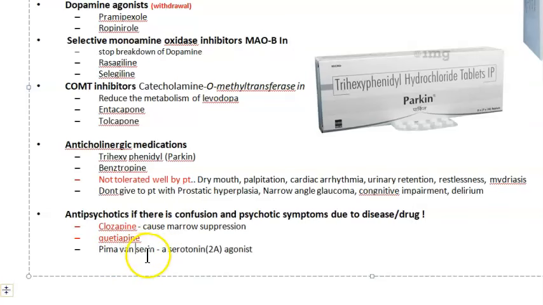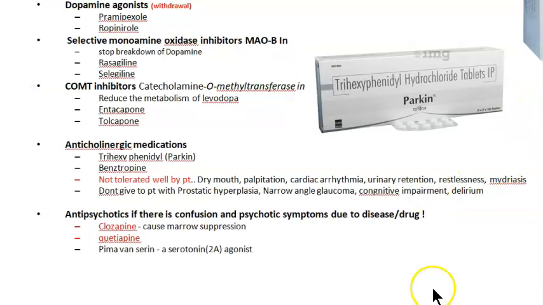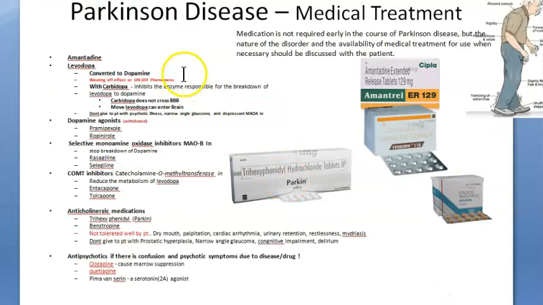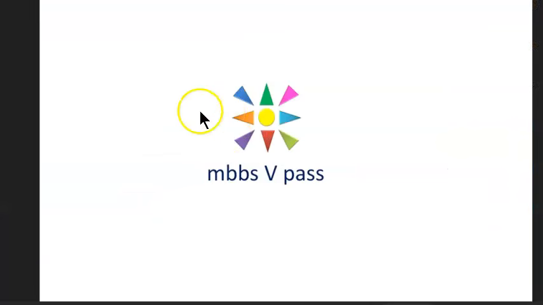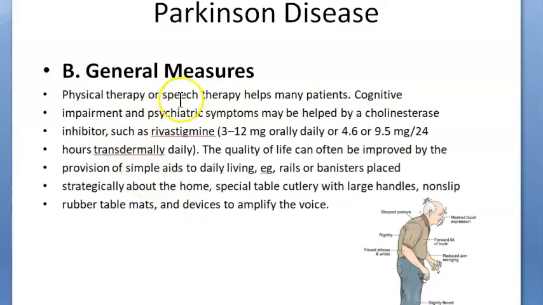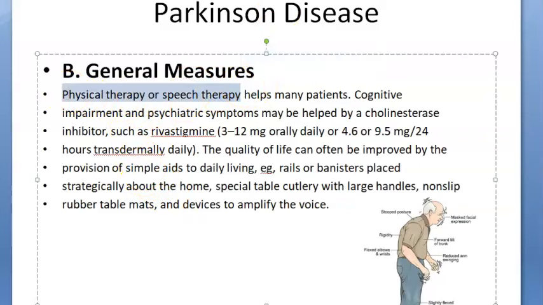Serotonin agonist. Okay. Serin. Pimavanserin. They're going in a van with taking serotonin. That's what you can remember. So Parkinson disease medical treatment done. But there are still some small things to finish. Let's finish them. General measures, speech therapy, physical therapy, all this you should write.